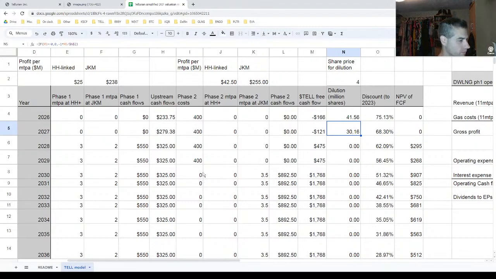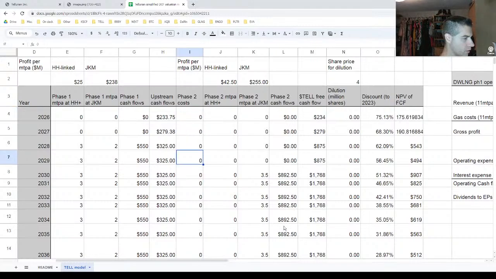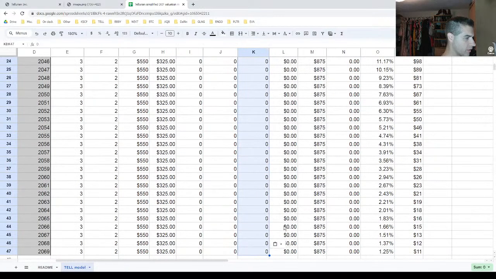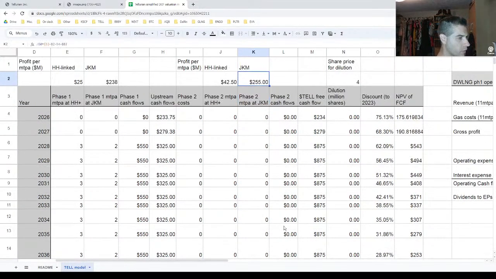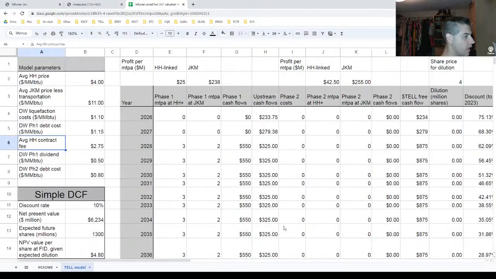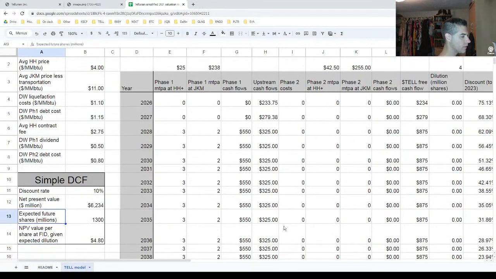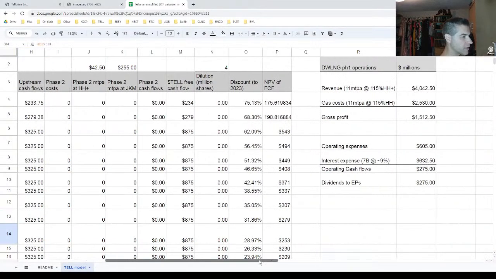And, you know what, I could probably do that really quickly right here. If I just zeroed out all of these, make these all 0. And then if I made all of these 0, I think that would do it real quick. And so you can look at, real quick, the net present value, if we ignore phase two, is more like 480. But you start realizing that value sooner, right?